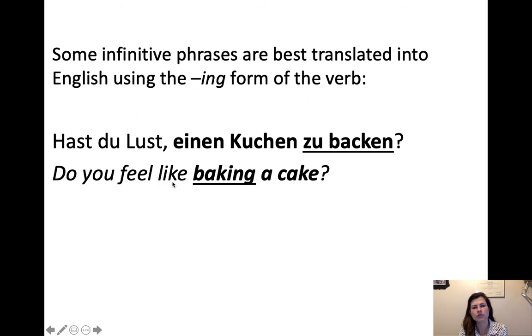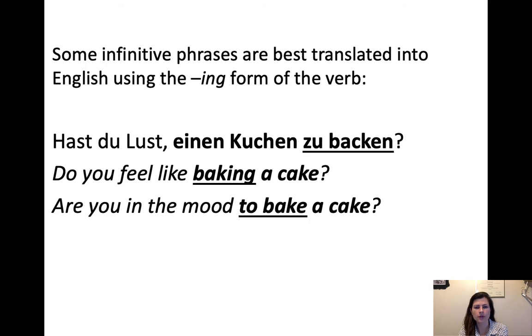So if you say, do you feel like, and then you say to bake a cake, that doesn't really sound good. Do you feel like to bake a cake? In this, sometimes you can just change that into ing. Do you feel like baking a cake? Yeah, hast du Lust, einen Kuchen zu backen? Of course, you can say, are you in the mood to bake a cake as well?